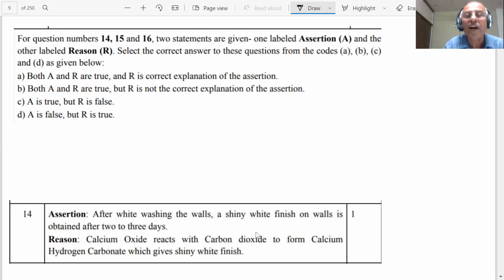Both A and R are correct. So first is assertion is correct, reason is correct, and reason R is the correct explanation of the assertion.